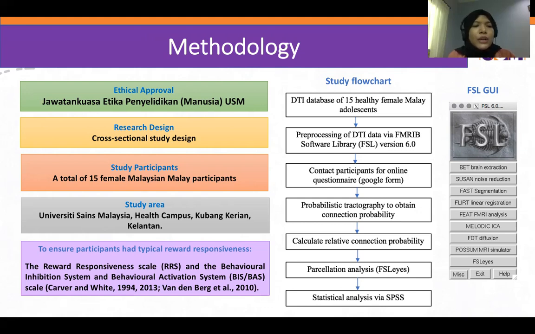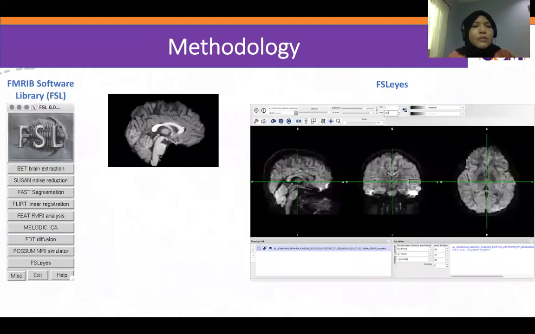Here I show you an example of the graphical user interface of FSL. Here's more of the interface and the FSL applications that I used within the current study analysis. Here are the FSL applications.